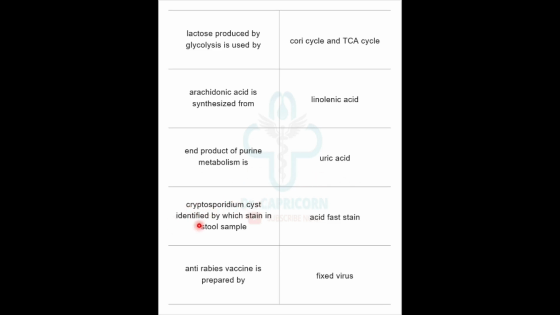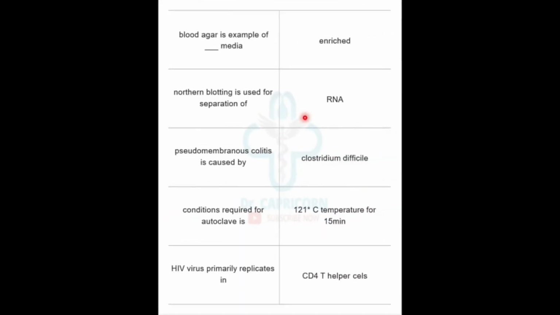Cryptosporidium cyst is identified by which stain in stool sample? Acid fast staining is used for identification of Cryptosporidium cysts. Anti-rabies vaccine is prepared by fixed virus. Blood agar is an example of which media? It is an example of enriched media. Northern blotting is used for separation of RNA. Pseudomembranous colitis is caused by Clostridium difficile.